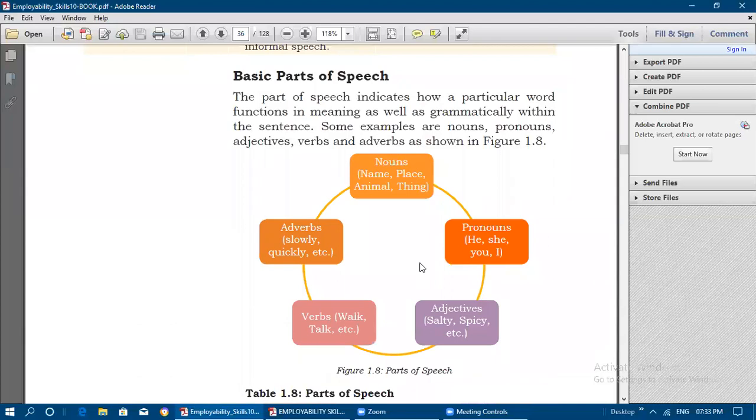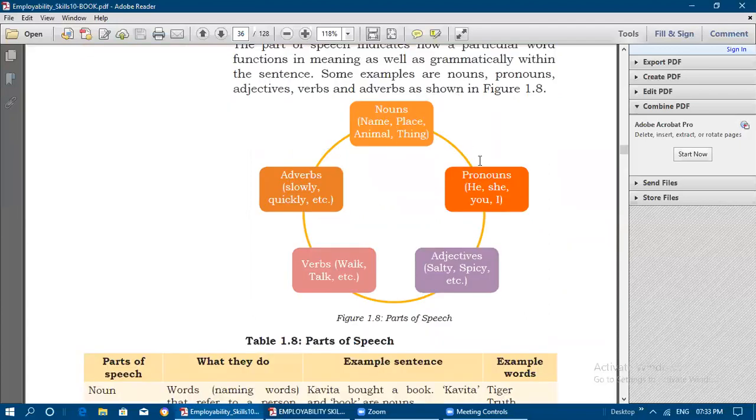And next is basic parts of speech. Parts of speech indicate how a particular word functions in meaning as well as grammatically within a sentence, how it is appearing, that we will see here. Some examples are nouns, pronouns, adjectives, verbs, adverbs. These are the main parts of speech. So like that you can remember: noun, pronoun, adjective, verb, then adverb.